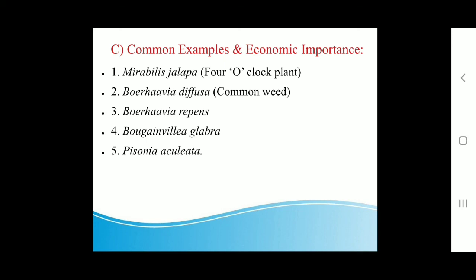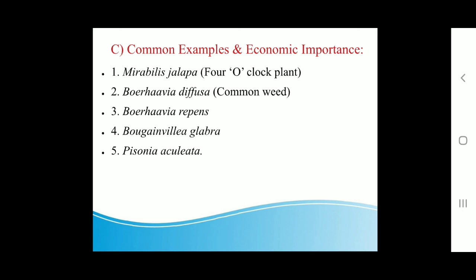The leaves lessen inflammation and are applied to boils. Second example, Boerhavia diffusa, which is a common weed after rainy seasons. Medicinal root is laxative and also used in asthma, anemia and jaundice. It is an antidote to snake venom.